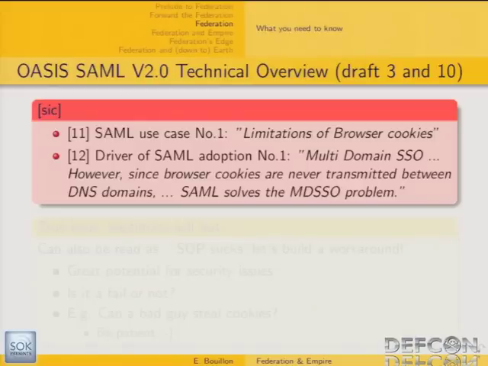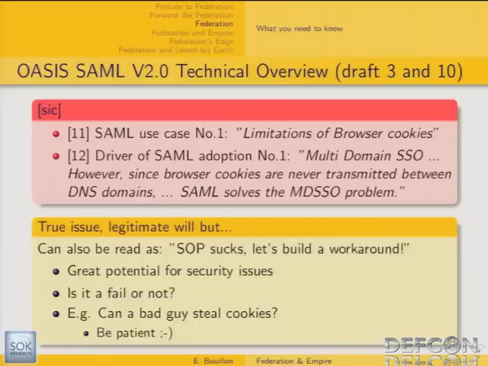When you look within the complete documentation of OASIS regarding SAML, there is one document called the SAML Technical Overview. It's still a draft, but that's the document where they explain all the rationale behind SAML. What is really interesting is that the main driver for SAML, and that's how it is written in the document, is the limitations of browser cookies. Typically, browser cookies are never transmitted over DNS domains. And when you read that, you have the feeling that they consider that quite sad, and SAML solves this problem.